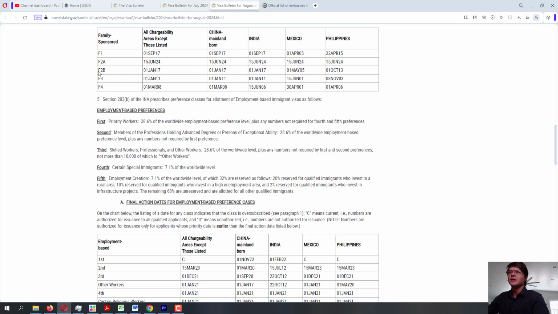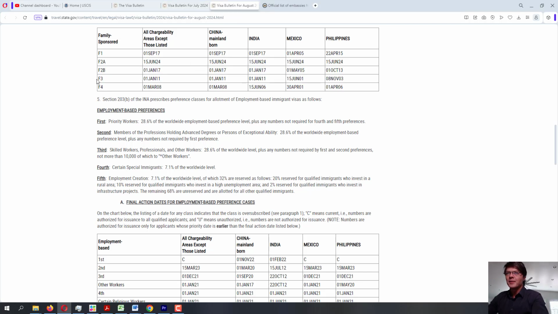And F2B, let's see if there's any movement. So in July we have January 17 for all chargeability, China January 17, India, Mexico May 05, Philippines October 13. So no movement whatsoever for anyone in F2B, unfortunately. Let's look at the F3.